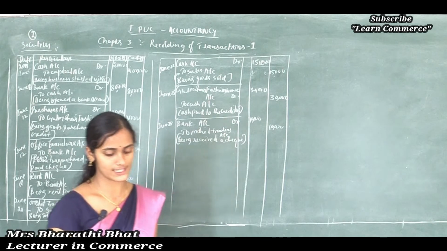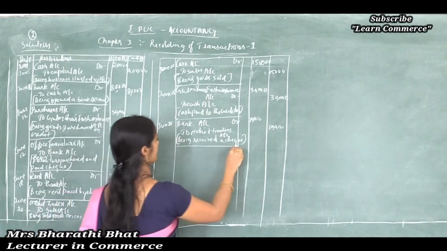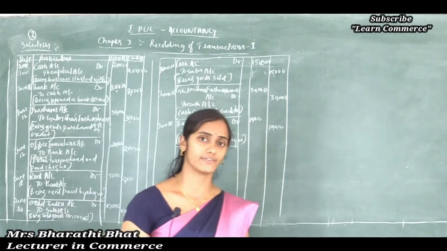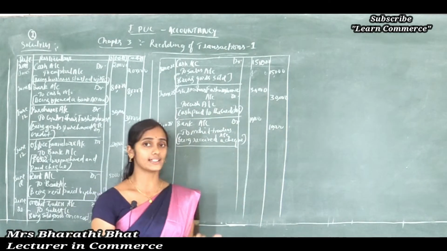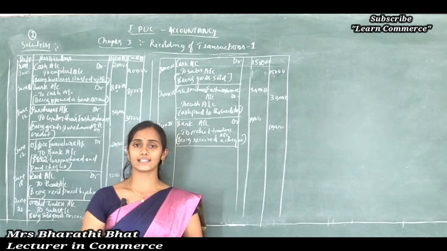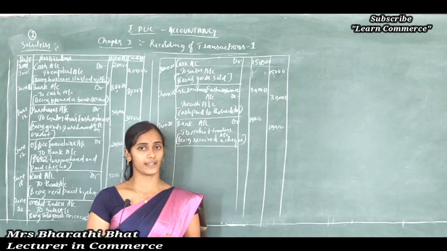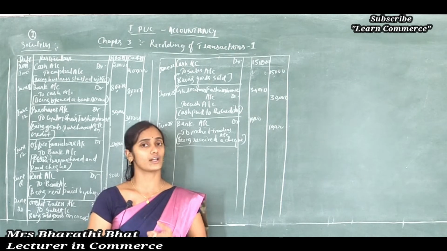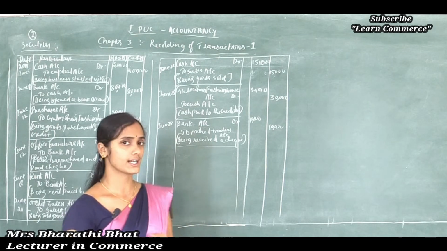And the last one is salary paid in cash. What is the journal entry? What are the two accounts involved? When we are paying salaries to employees, the salaries account is considered an expense, so increases in expenses is to be debited. When we pay salaries or wages, our cash shows reduced value. Cash comes under asset, and decreases in asset is to be credited.